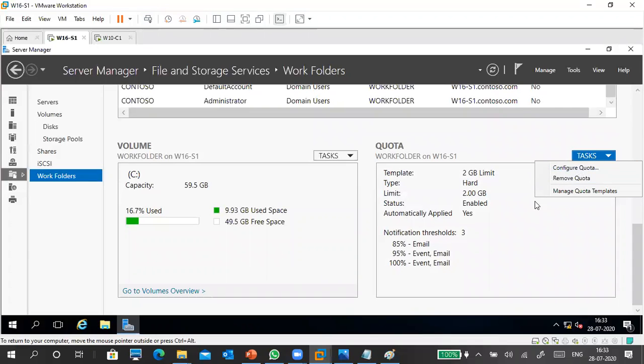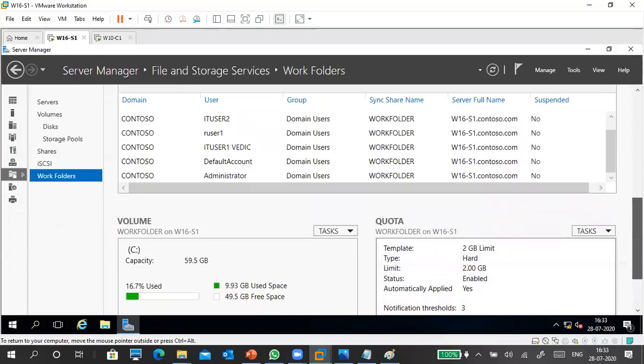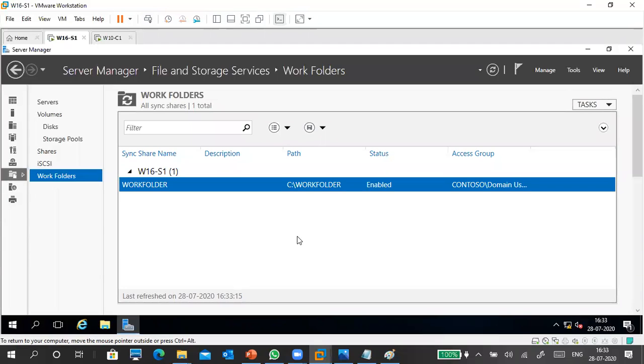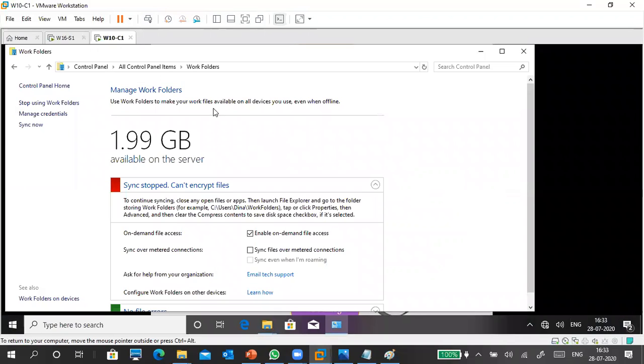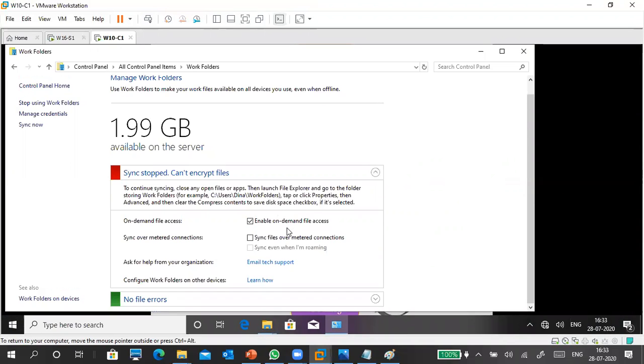If you want to configure the quota or manage the quota, you can actually do it. Understand what a hard quota and soft quota are also. You can Google it easily: what is hard quota, what is soft quota, what is warning level, notification level, and all. But still, I'm getting this top thing, so I don't know why it is not showing any other kind of issues also.